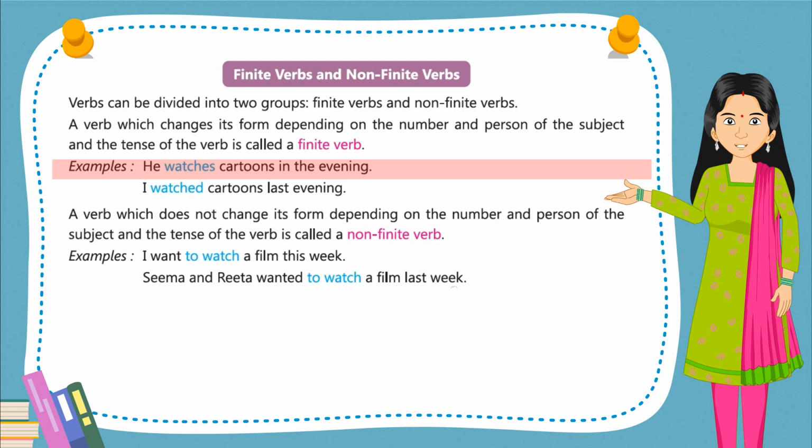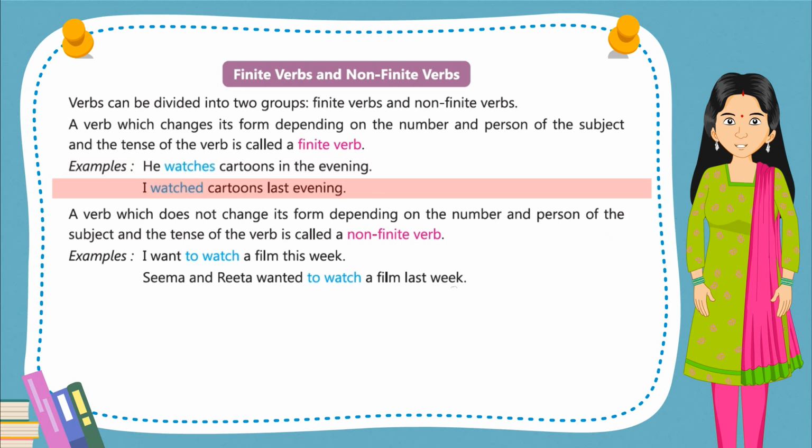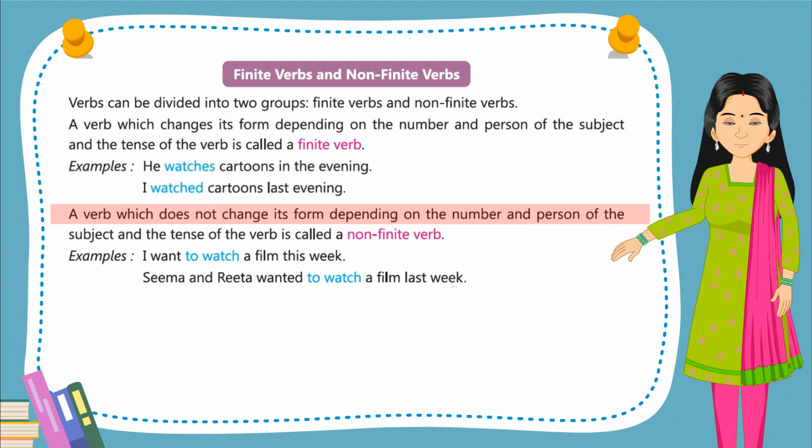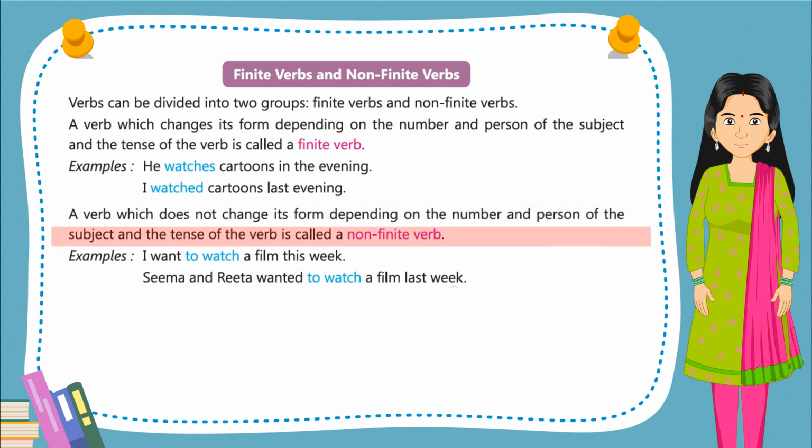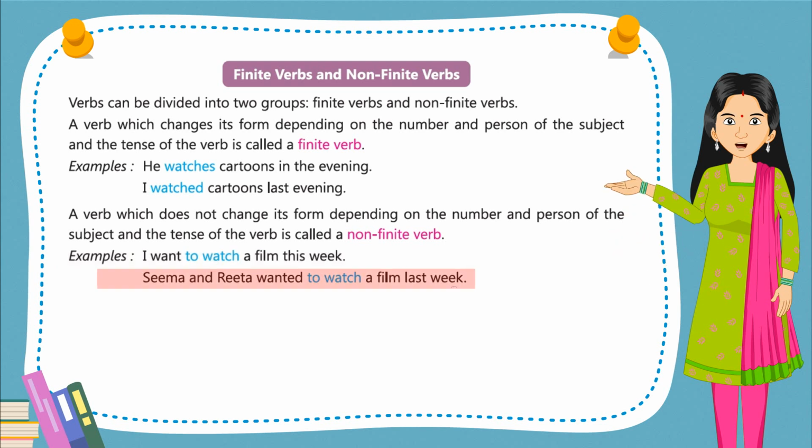Examples: He watches cartoons in the evening. I watched cartoons last evening. A verb which does not change its form depending on the number and person of the subject and the tense of the verb is called a non-finite verb. Examples: I want to watch a film this week. Seema and Rita wanted to watch a film last week.